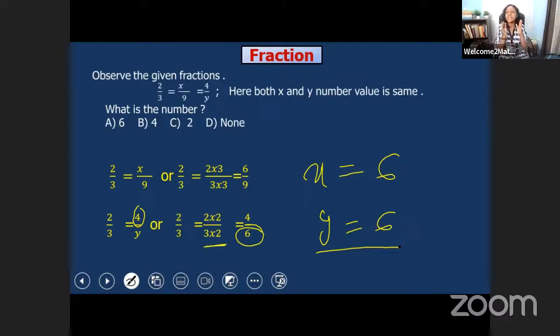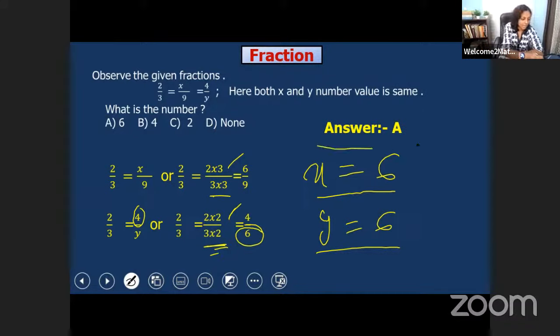Okay. This is an equivalent fraction type question. So x is equals to 6 and y is equals to 6. Because in equivalent fraction, we have to multiply the same number with denominator and with numerator. And here we did the same thing. 2 into 3, 3 into 3, 2 into 2, 3 into 2, the same thing we have done here. So in this way, we have to find out equivalent fraction question. So our answer is A, A is equals to 6.